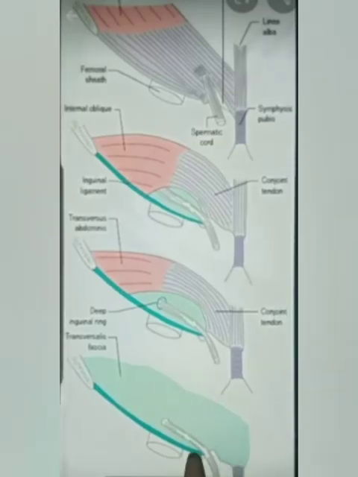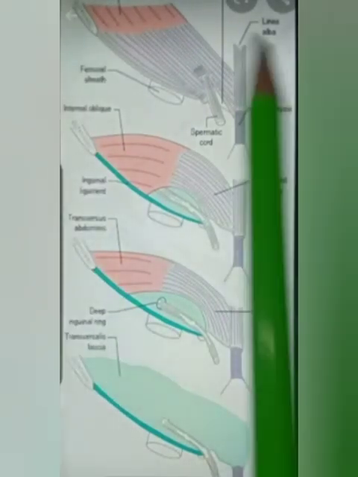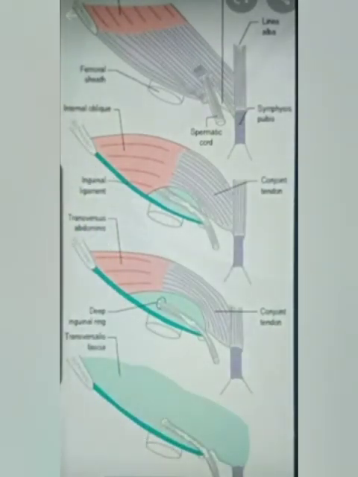This is the diagram showing the inguinal canal. This is the inguinal ligament. This is the inguinal canal. This is the roof and floor. This shows the boundaries of the inguinal canal.